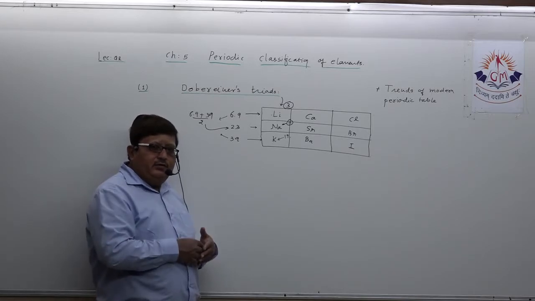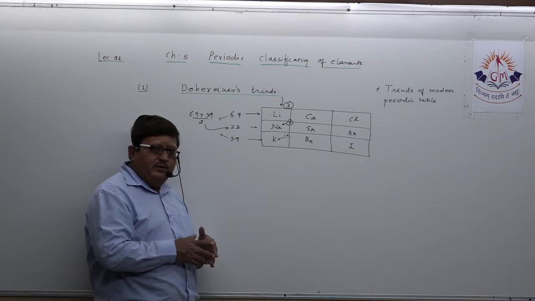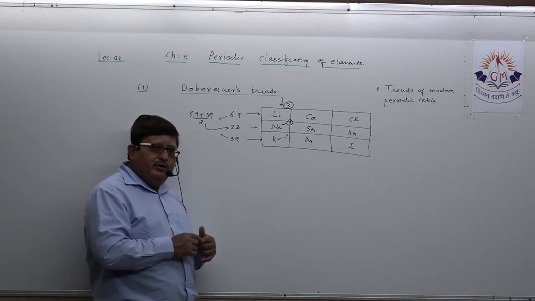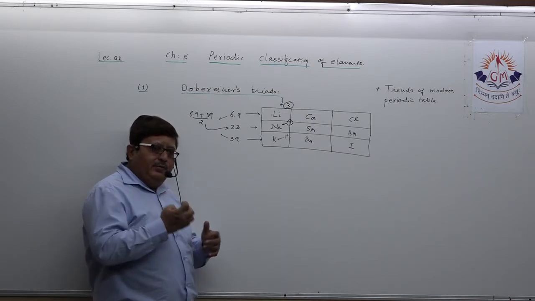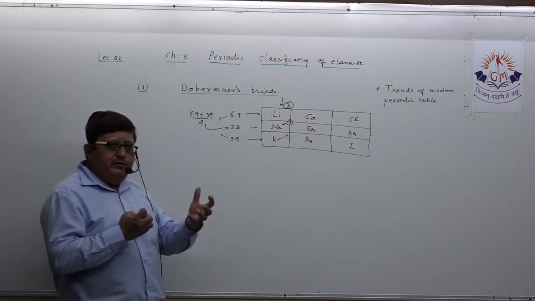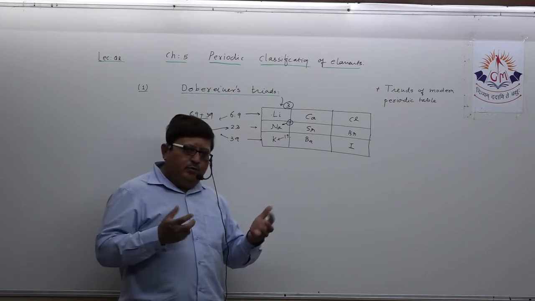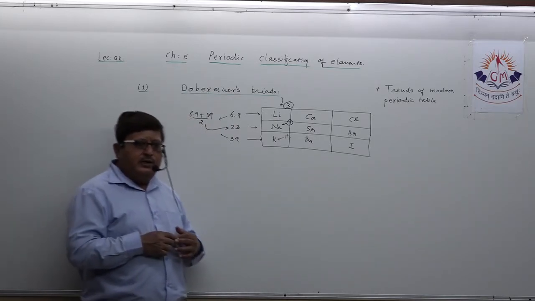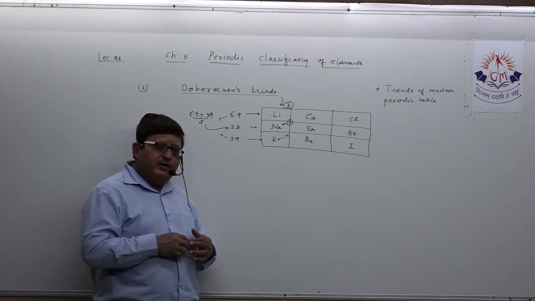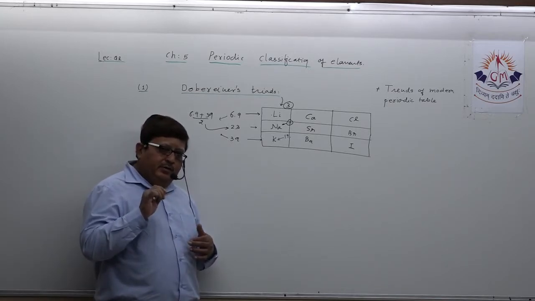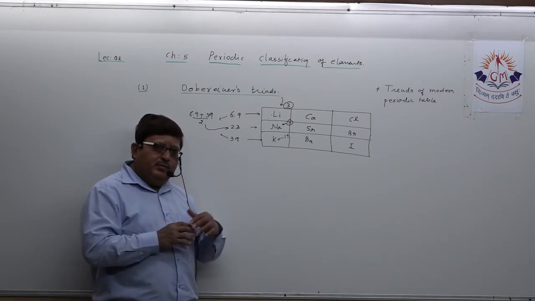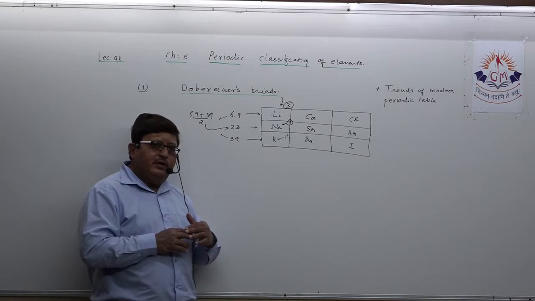He made triads of three elements where two things were common. First, they have similar chemical properties, and second, the atomic mass of the middle element is the average of the atomic masses of the first and the third element.